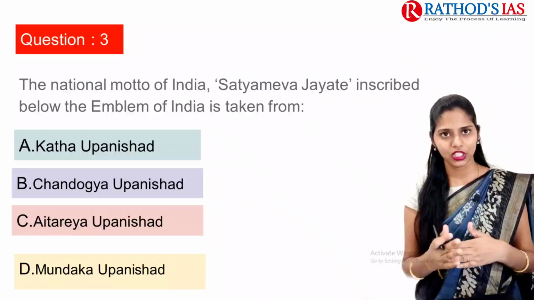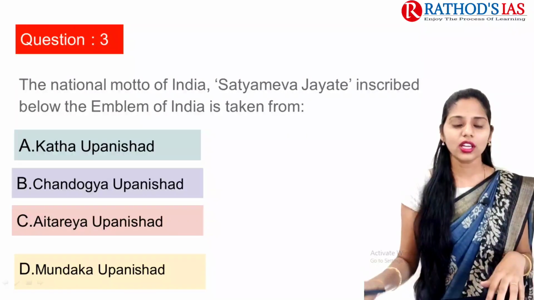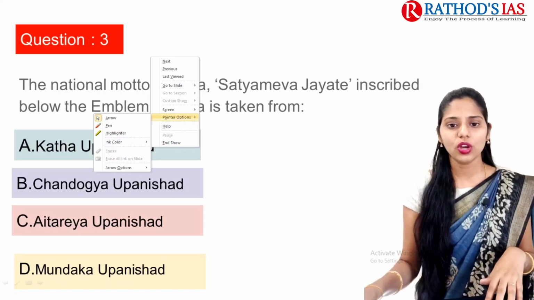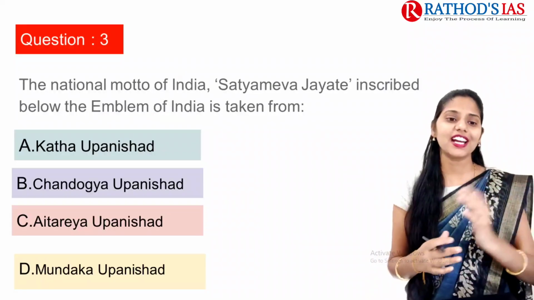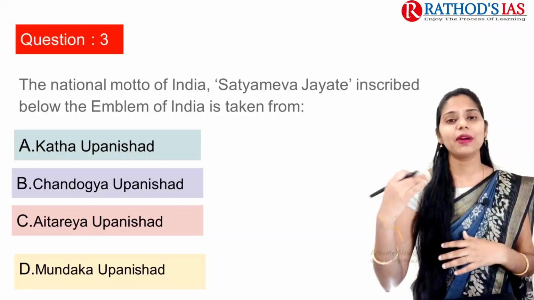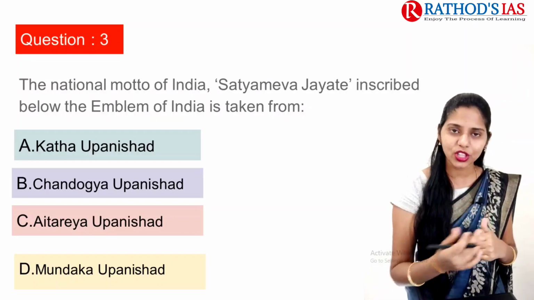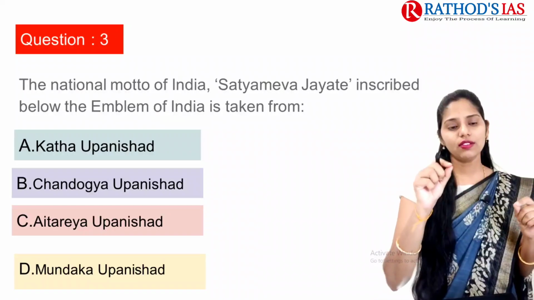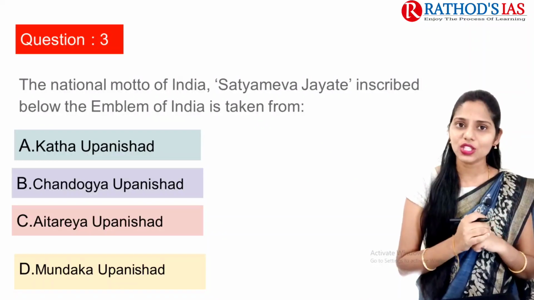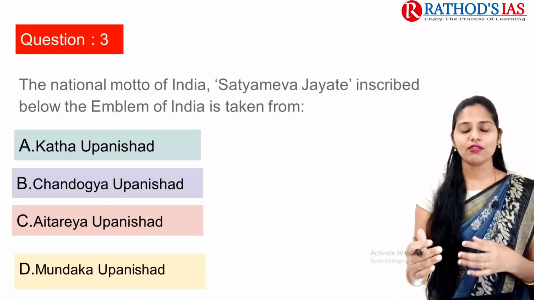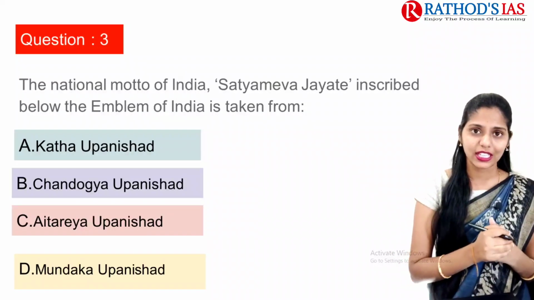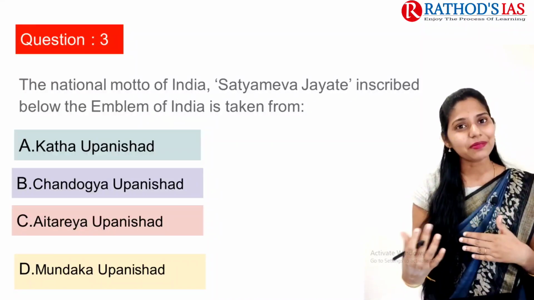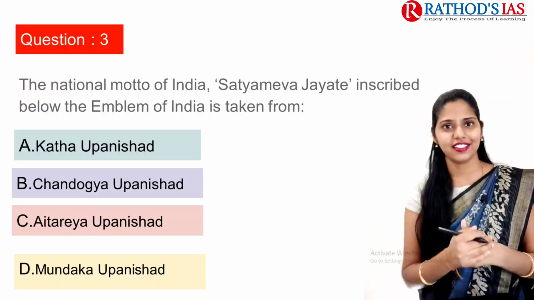Regarding the Kathopanishad, you have to know some points, because next year there might be a question on Kathopanishad or Chandogya Upanishad. Whenever you see options, you have to analyze them. At least make 2 to 3 lines of notes on each statement, because they might be questions in the next year.